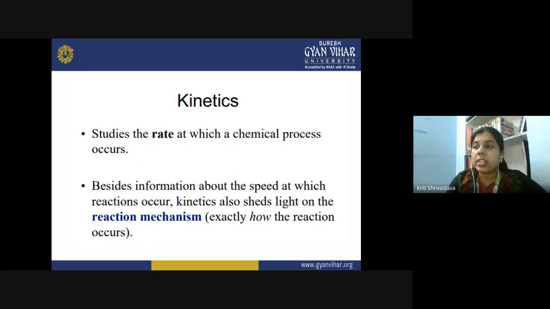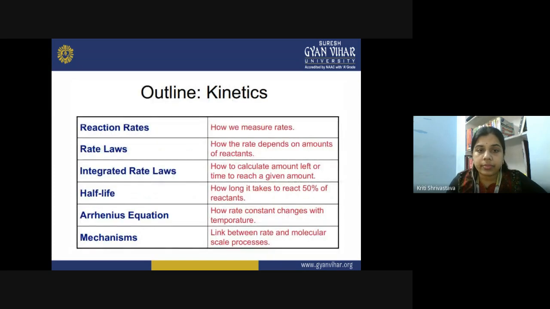So, it is not about only the rate, the speed with which the reaction is taking place, but also the reaction mechanism which we are concerned about in chemical kinetics. It also tells us exactly how the reaction occurs. So, what will be our points of concern in chemical kinetics? First is the reaction rate, in which we measure whether the reaction is taking place at a fast pace or slowly.